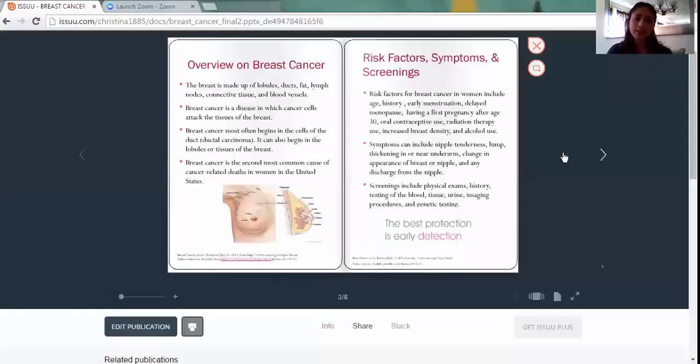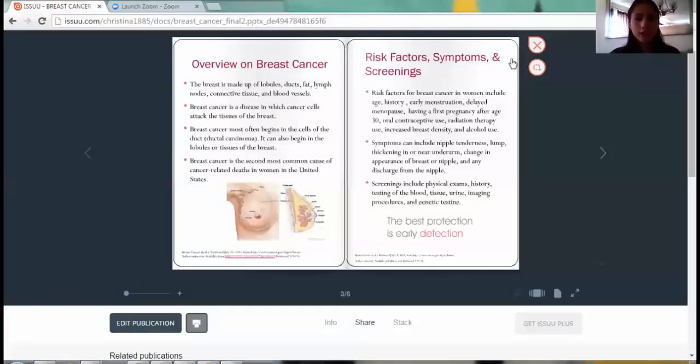Breast cancer is the second most common cause of cancer-related deaths in women in the United States. It is estimated that 23,000 new cases of breast cancer occur in women every year. So, risk factors, symptoms, and screenings.